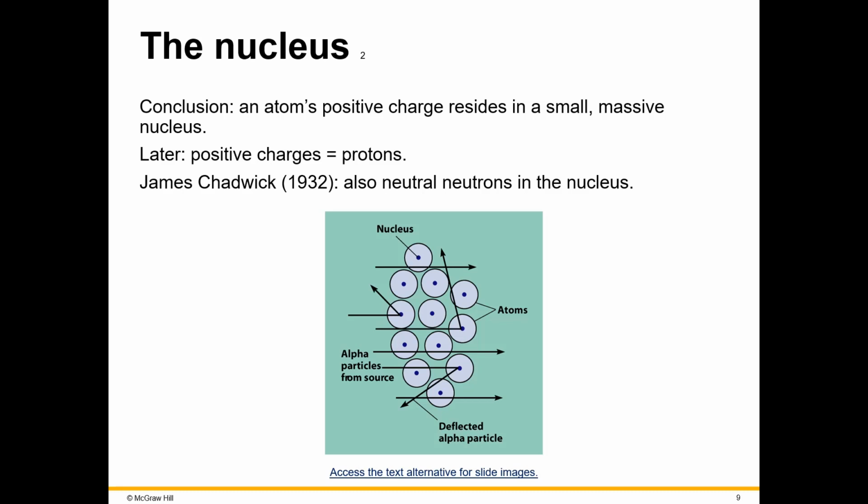Rutherford's work not only figured out that there was a positively charged nucleus surrounded by electrons, but he also found out that there were these protons, in other words, these discrete units of positive charge. Later, a scientist by the name of James Chadwick, in 1932, found that there were additional particles known as neutrons. These neutrons live in the nucleus as well, and they are neutral particles. While they do not change the charge, they do change the mass of the atom.